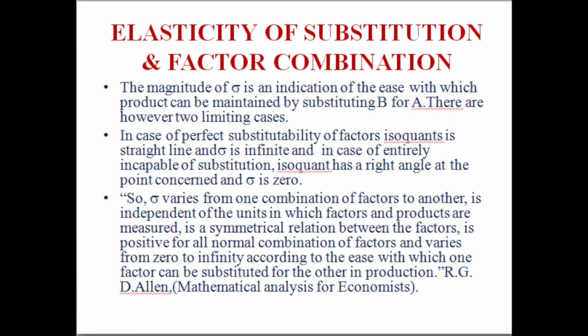He said, as I quote, a small sigma, that is elasticity of substitution, varies from one combination of factors to another, is independent of the units in which factors and products are measured, is a symmetrical relation between the factors, is positive for all normal combinations of factors, and varies from 0 to infinity according to the ease with which one factor can be substituted for the other in production.